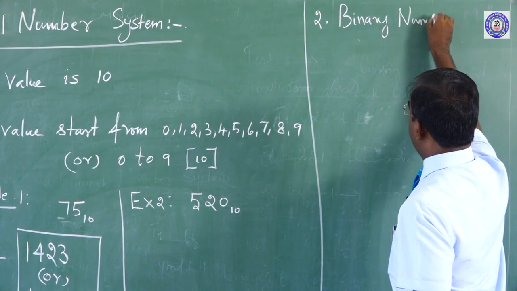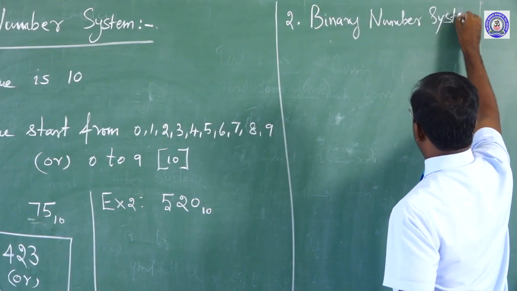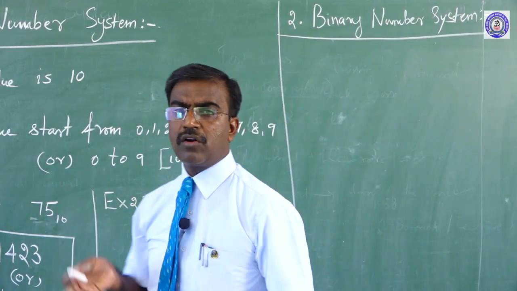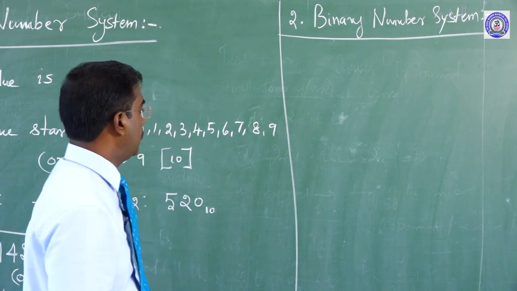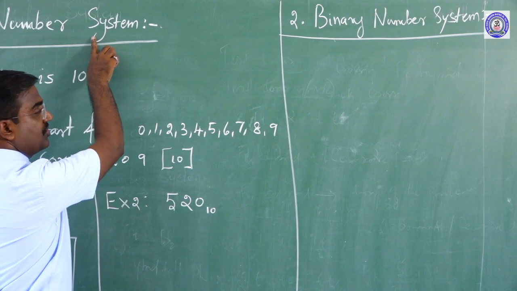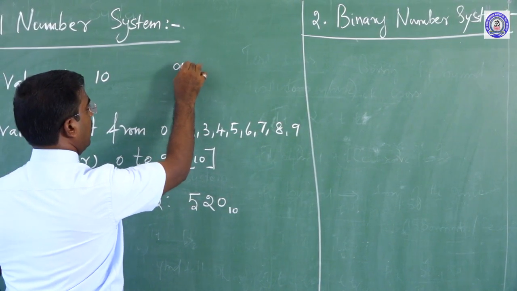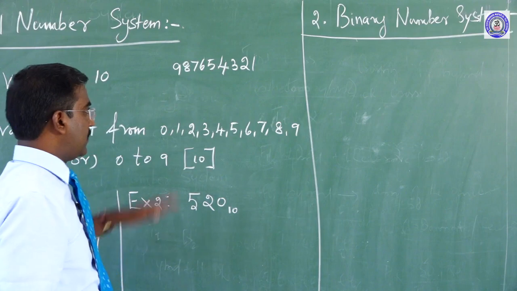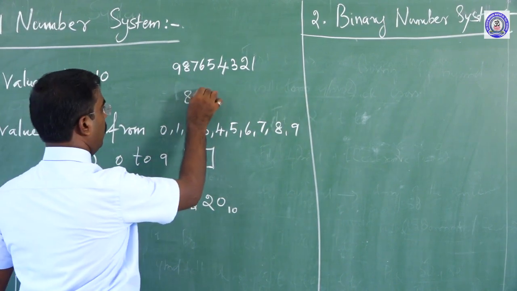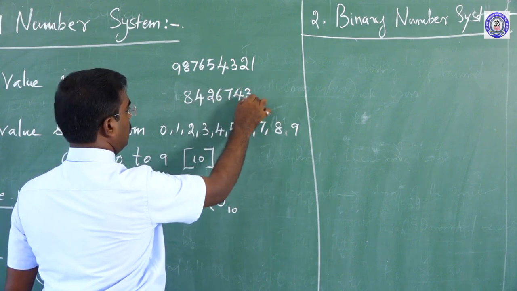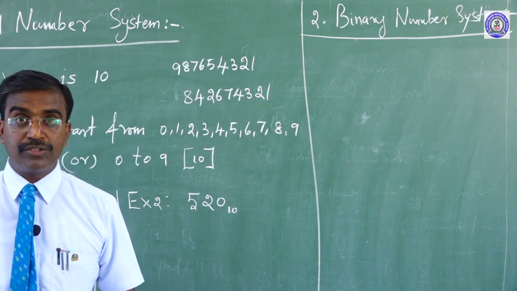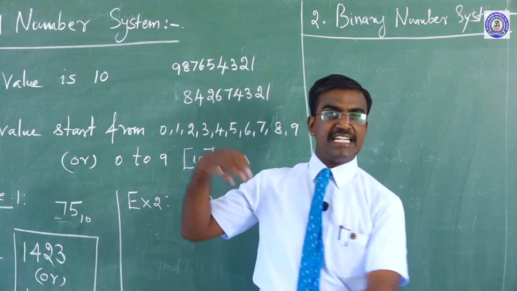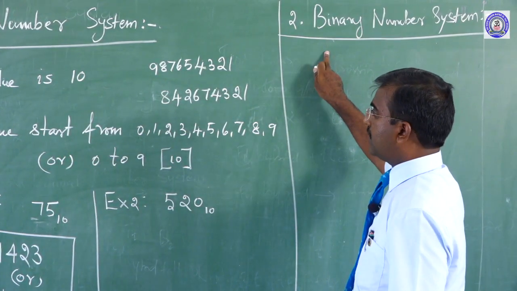Compared to the decimal number system, the binary number system is not easy to keep in mind. For example, in the decimal number system, a number like 987654321 or 8426743221 is easy to remember, but the binary number system is entirely different from the decimal number system.